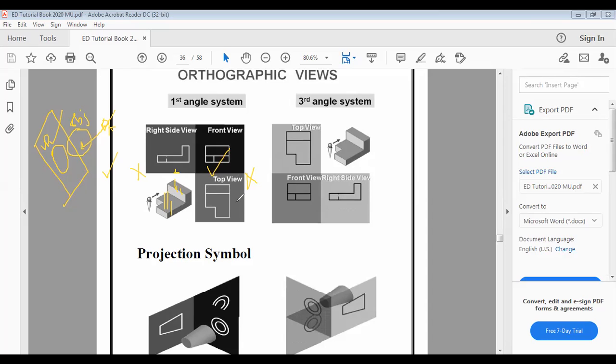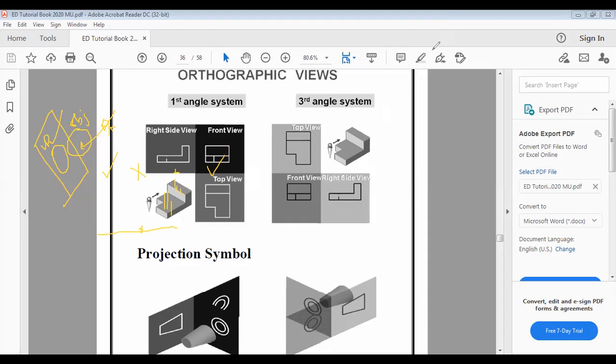Now comes the time of the right hand side view and the left hand side view. As I told you, make your two hands open. This will be my left portion and this will be my right portion. You have to just rotate it clockwise. If you rotate it anti-clockwise, then what will happen is that, the convention we are taking is that the things will rotate clockwise.